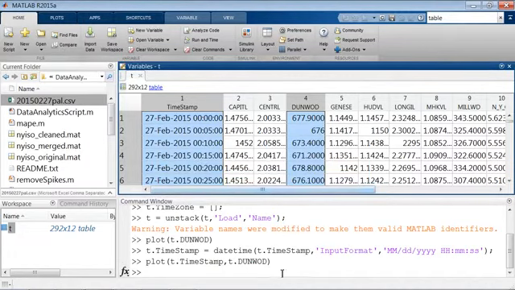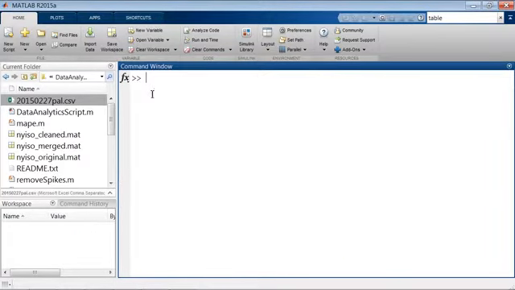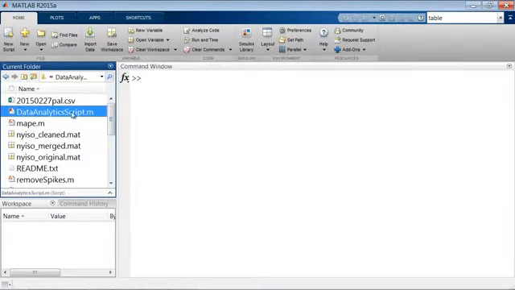So it looks like we've figured out how we can import our data. We can do that with readtable. We can do a little bit with things like unstacking to get into the right format, and then using datetime to get my timestamp information into a more useful form. But now, how can we take this and automate this process for doing it for many months at a time? Well, to help me with this, I've created a little script we're going to step through today.